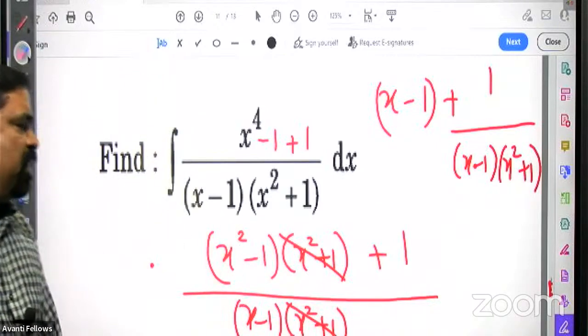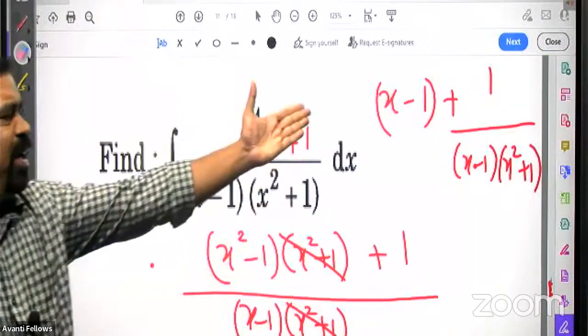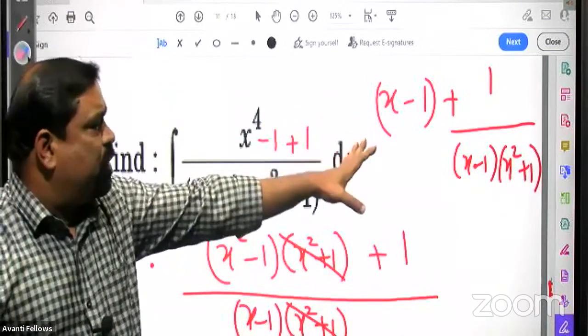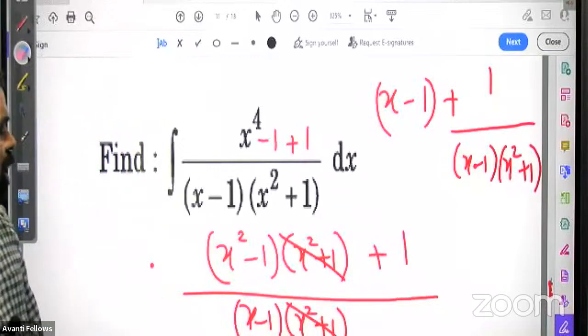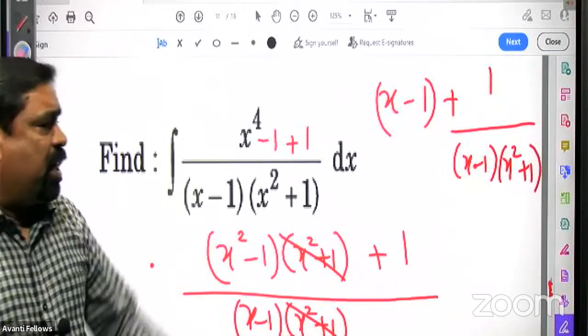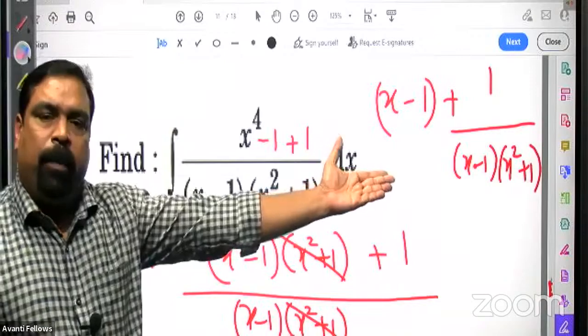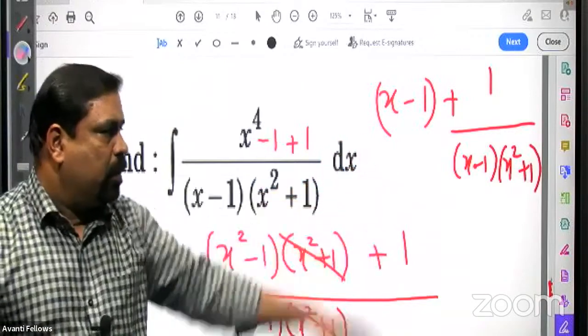So after division, any way you divide it, you will get it like this. First term is x minus 1, plus 1 divided by x minus 1 into x square plus 1. For the second part, you have to apply the partial fraction.